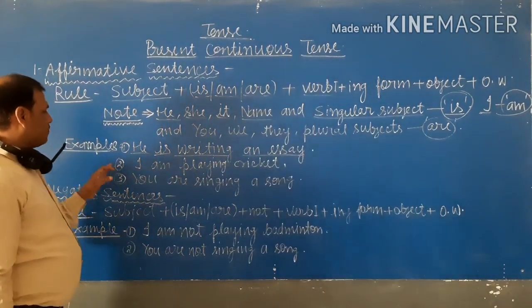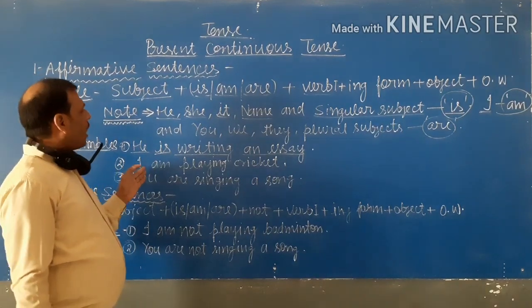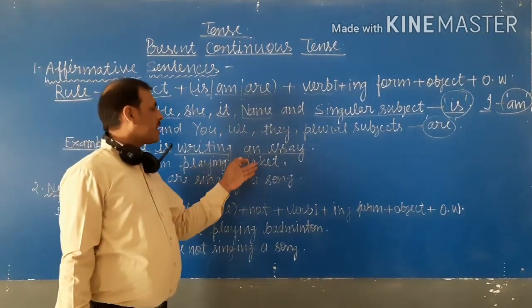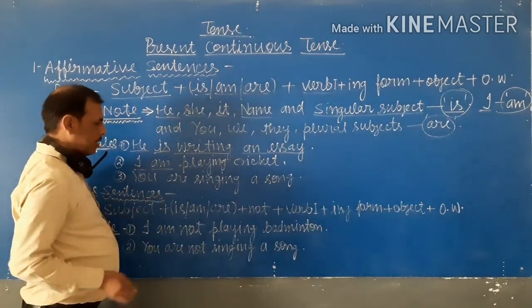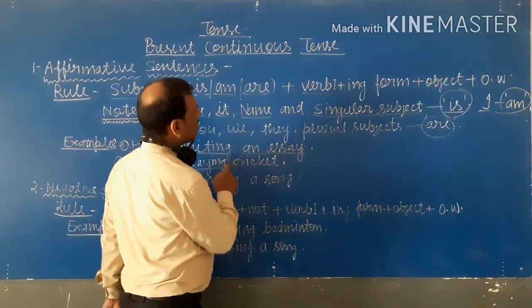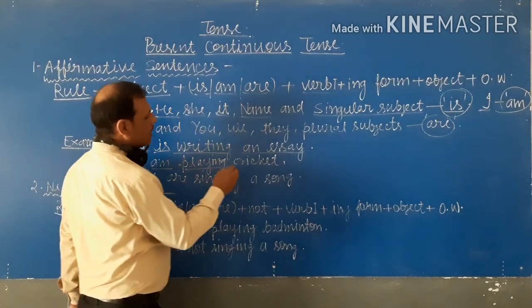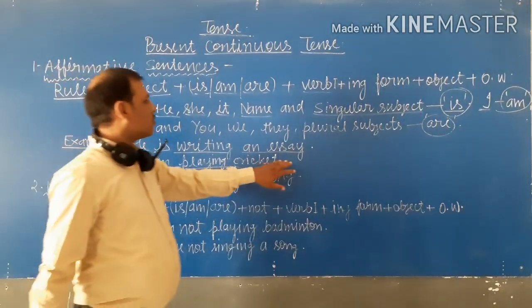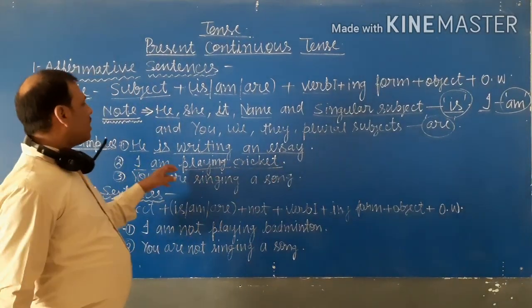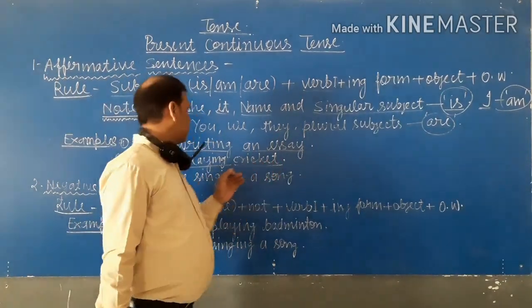Now second example. I am playing cricket. I is the subject, am is the helping verb and playing is the ing form of verb and cricket is the object. Now sentence is I am playing cricket.